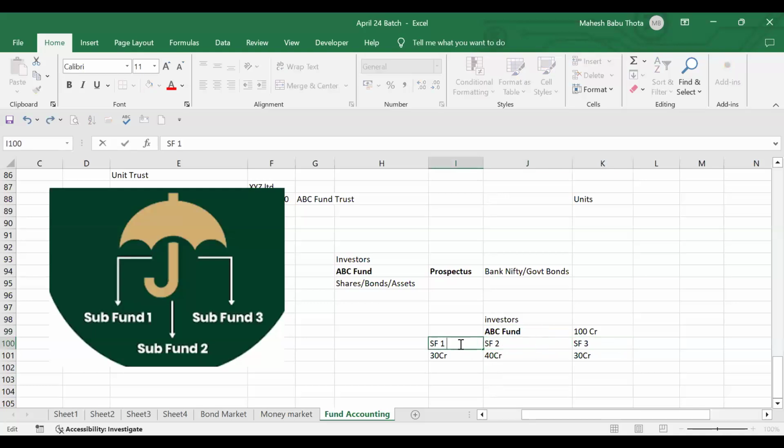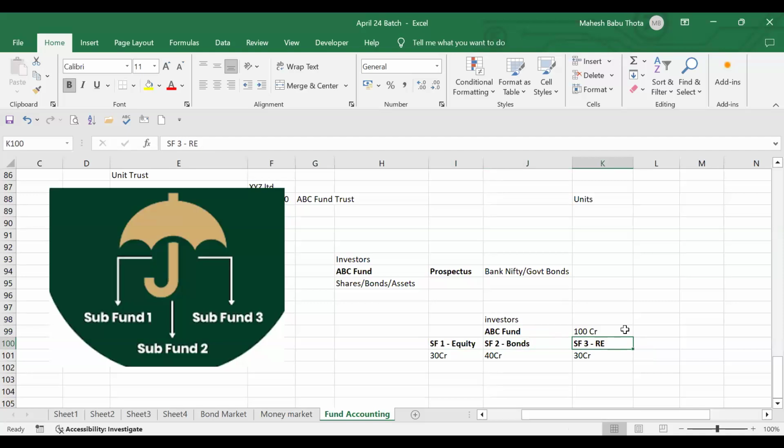What are sub fund 1, sub fund 2 and sub fund 3? Suppose sub fund 1: the major investments are going to be in equity. They will invest only in equity. And we have sub fund 2. This will invest in bonds only. And we have sub fund 3. This will invest into real estate. Each fund has a specific diversification and different, unique investment strategies. So what exactly are they simplifying? Instead of identifying on their own, ABC fund would have to identify how much to invest in bonds, equity, real estate, and how to track the performance.